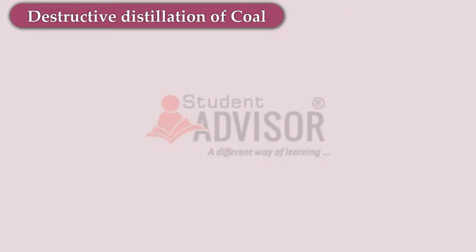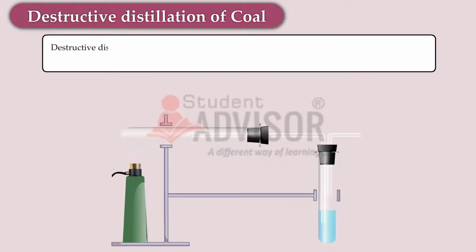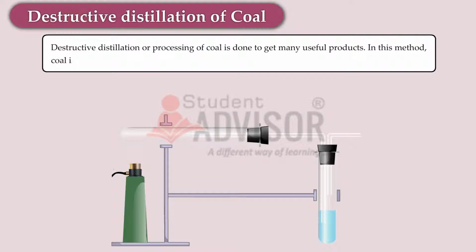Destructive distillation of coal. Destructive distillation or processing of coal is done to get many useful products. In this method, coal is heated strongly in the absence of air to about 1000 degrees Celsius.